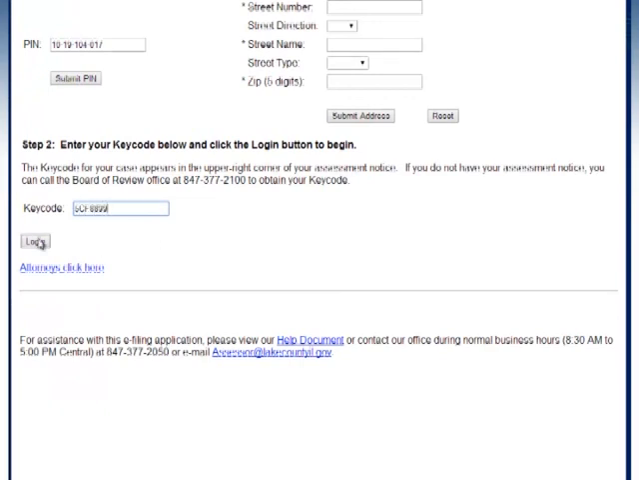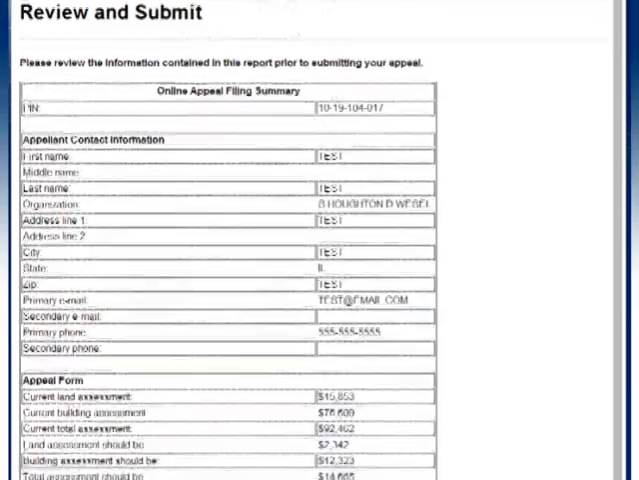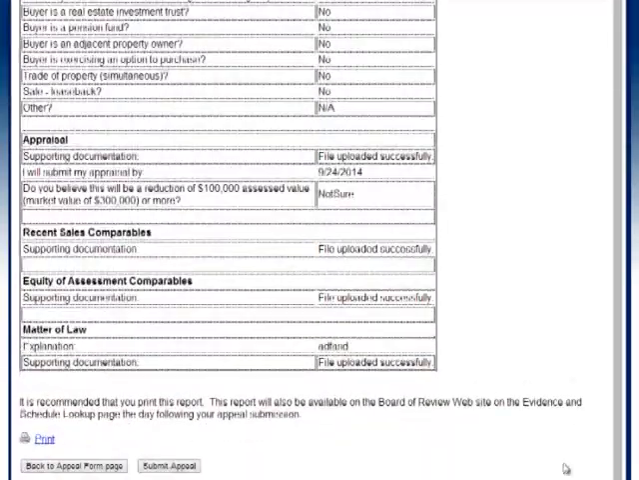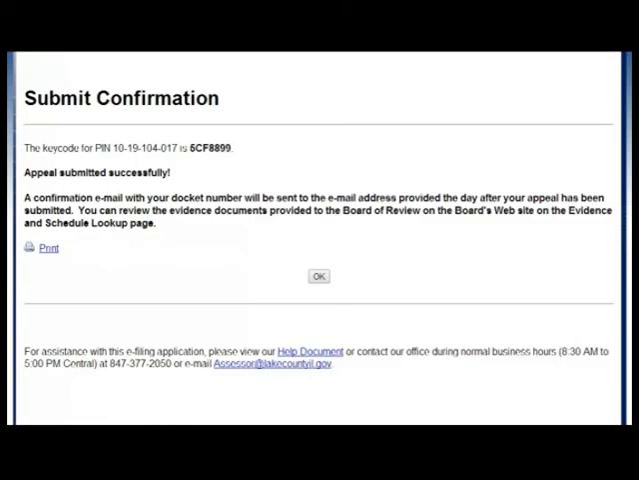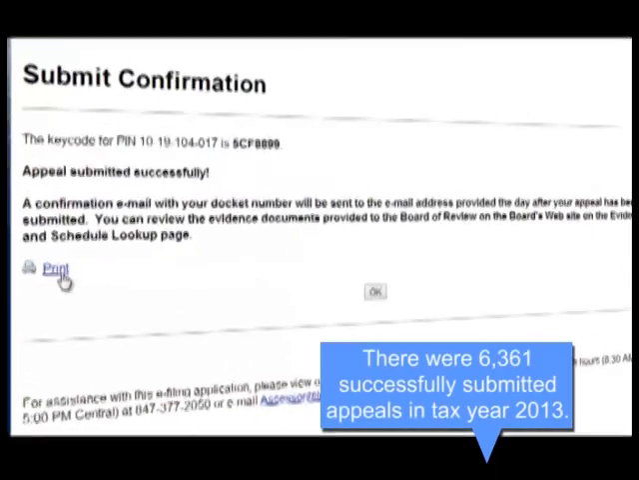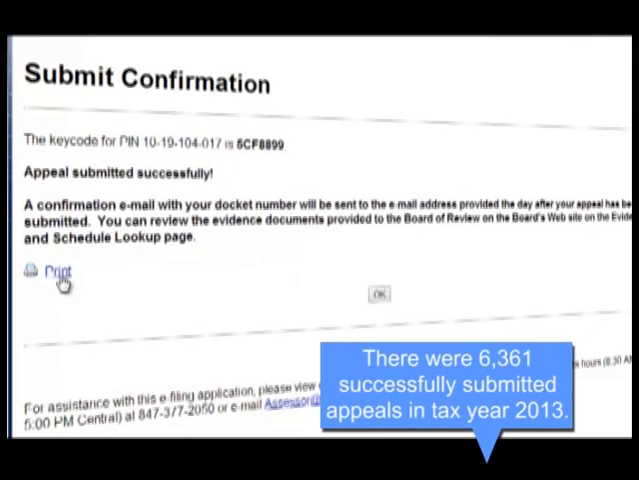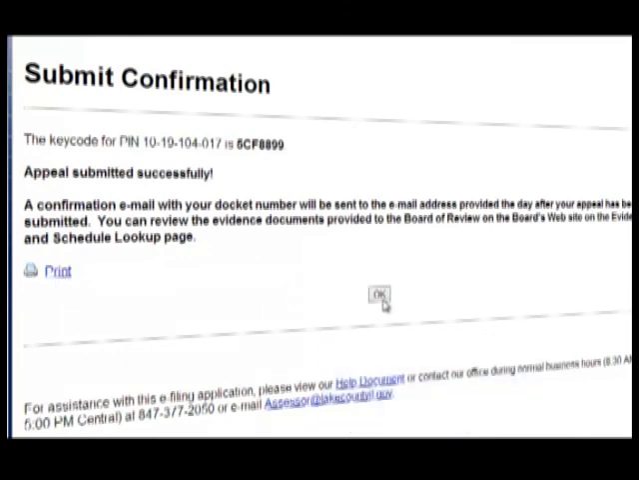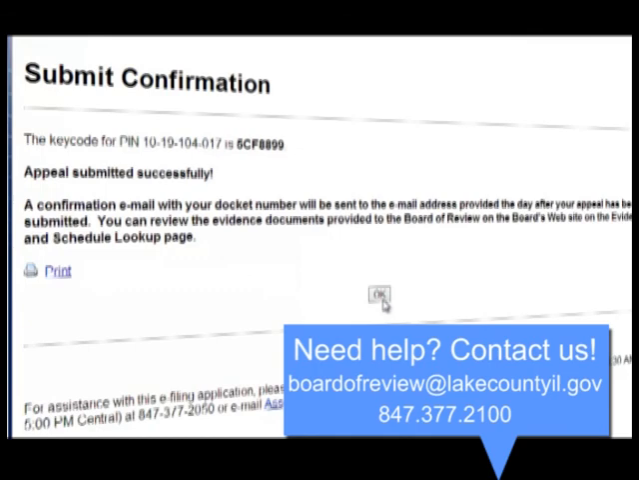Once the Submit Appeal button on the bottom of the Review and Submit screen has been clicked, you will get a confirmation screen letting you know that the filing is complete. You will also get a confirmation email sent to the email address provided the day after the appeal has been submitted. You may also review the evidence documents provided in the appeal on the Board of Review websites in the Evidence and Schedule Lookup page.